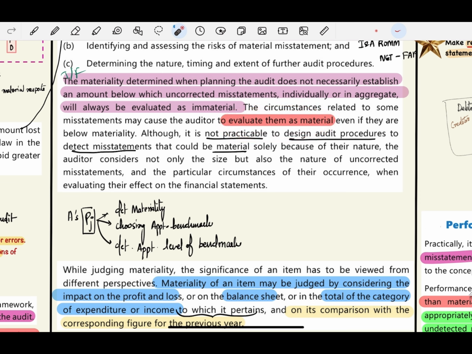materiality. Although it is not practicable to design audit procedures to detect misstatements that could be material solely because of their nature, the auditor considers not only the size but also the nature of uncorrected misstatements. So basically, he will not only consider the size. Size means above the threshold, whatever misstatement is there, it is material. He will also check the nature of the uncorrected misstatements and particular circumstances. Depending upon the nature of the transaction and the particular circumstances, even below the materiality threshold, whatever misstatements occur might be considered material. Now this solely depends upon the auditor's professional judgment in different circumstances.